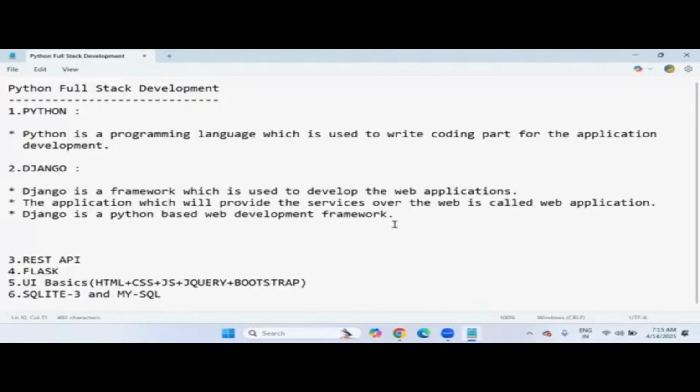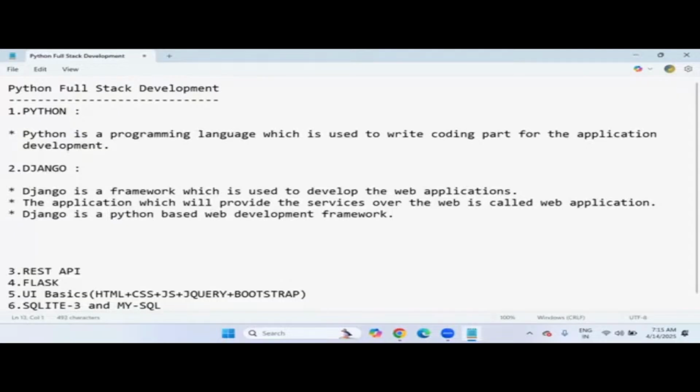So that means the Django framework is completely written in Python language only. So ultimately, I can say that to start learning Django, especially to develop web applications, first of all, you must have knowledge of Python.